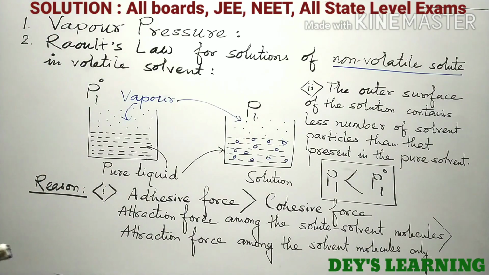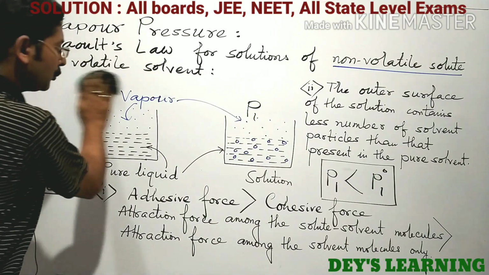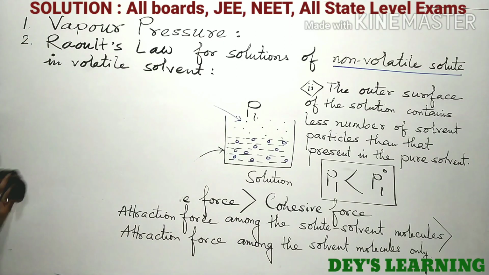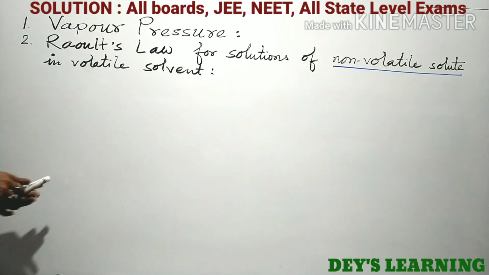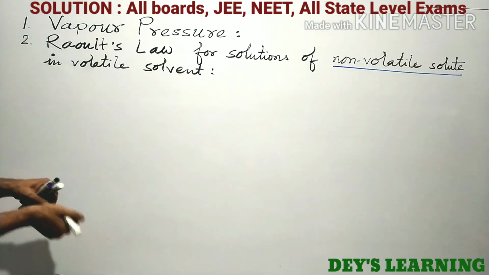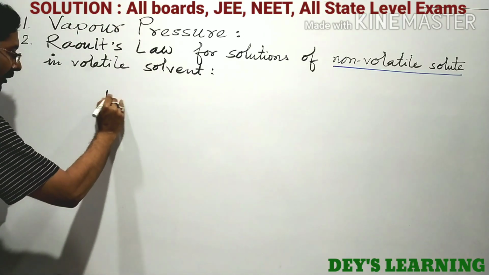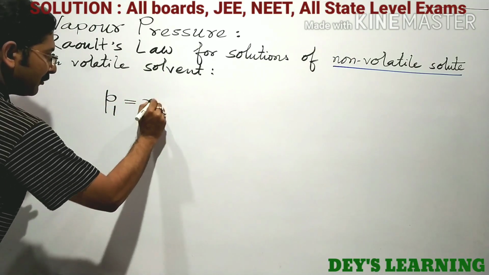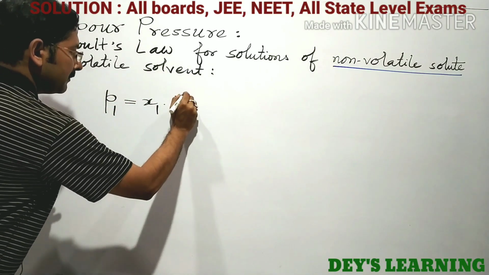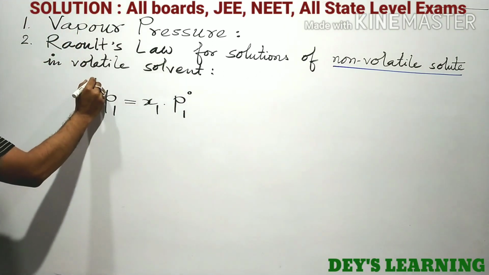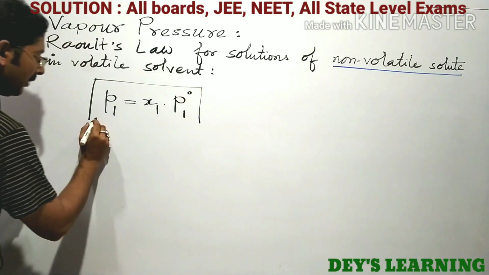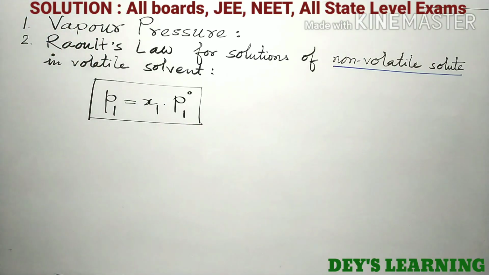So let's proceed to Raoult's law. What Raoult has said quantitatively. Raoult said that P1 is equal to x1 into P01. It is Raoult's law. Simple, very simple. P1 equal to x1 into P01.